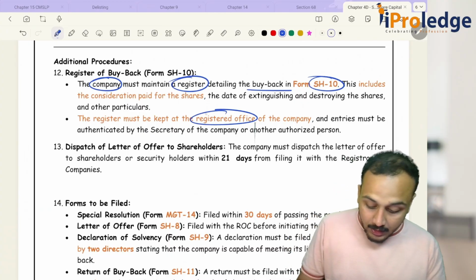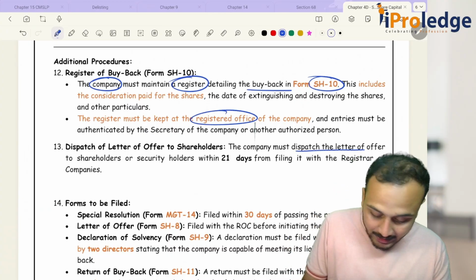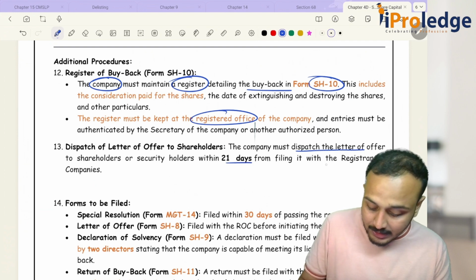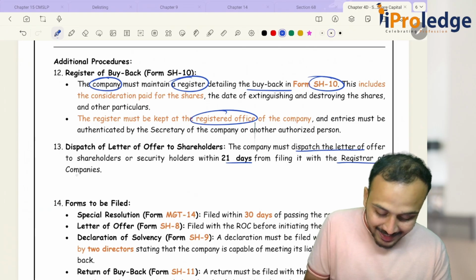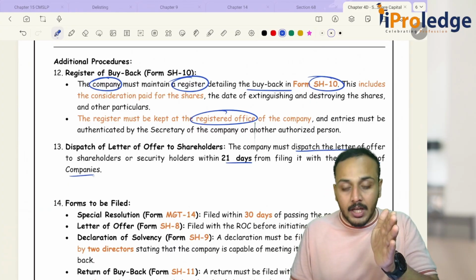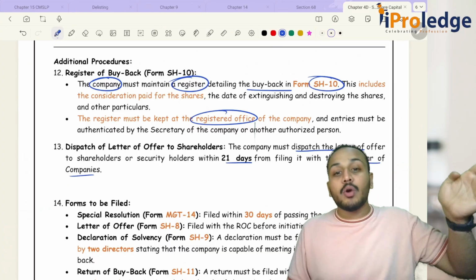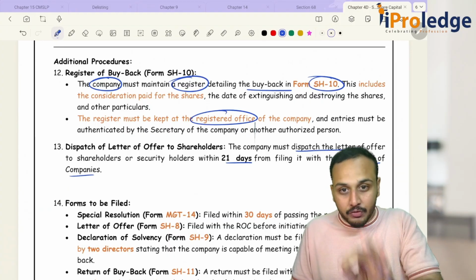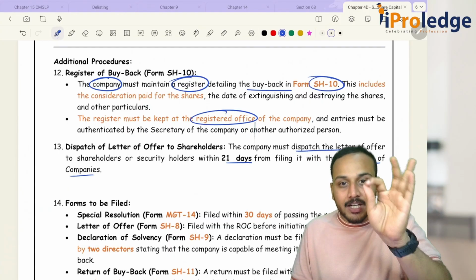Okay, then the company must dispatch the letter of offer to the shareholders or security holders within 21 days from filing it with the registrar of companies. Now I will be filing with the ROC that I will be going for buyback, and I have 21 days of time to dispatch my letter of offer.